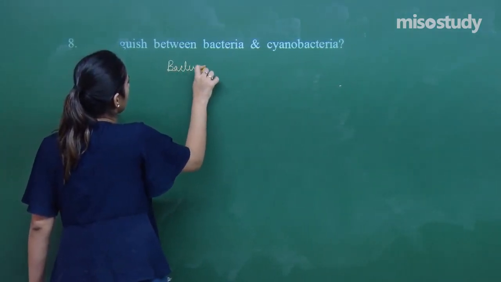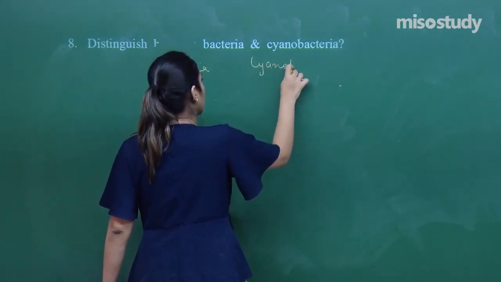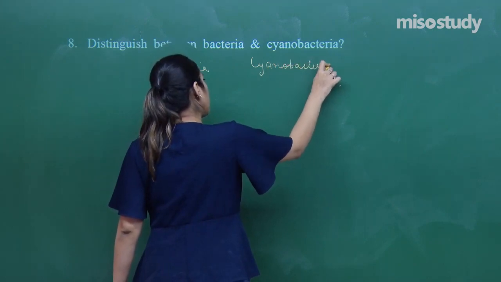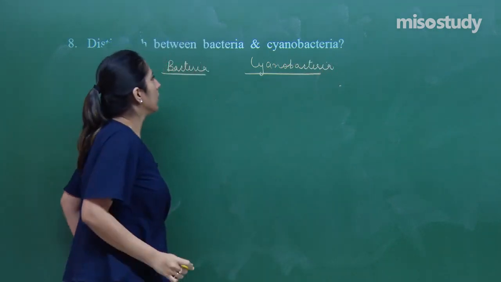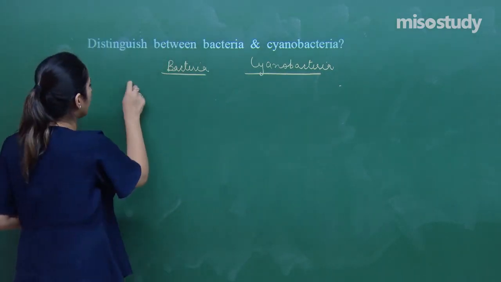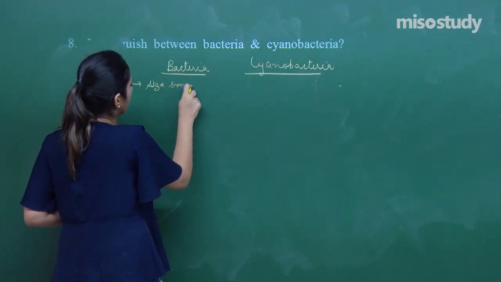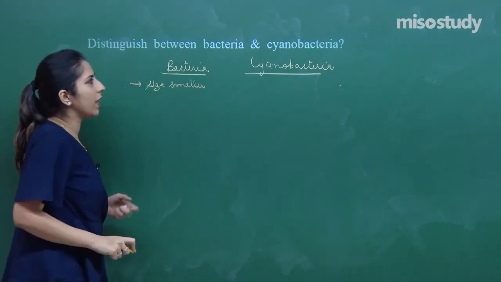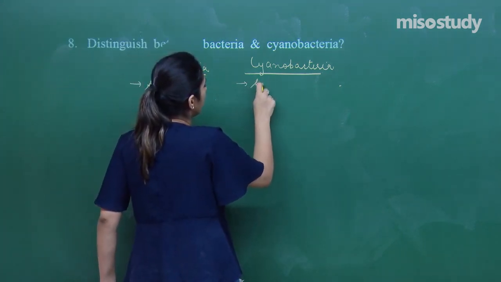Bacteria and cyanobacteria. To talk about bacteria, the size is smaller, whereas cyanobacteria have a size bigger than bacteria.